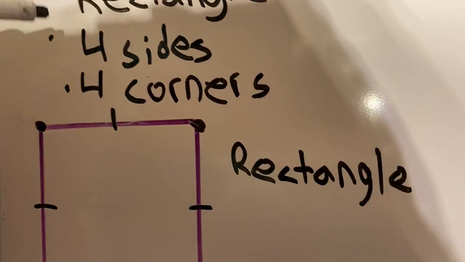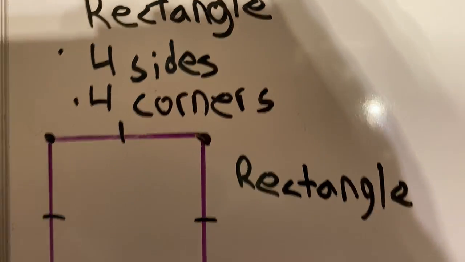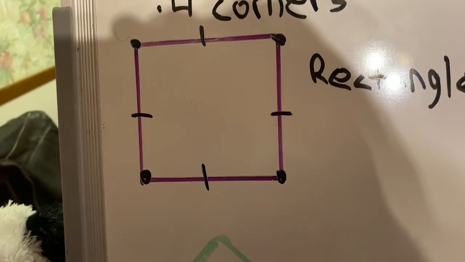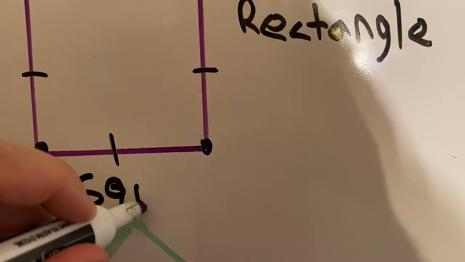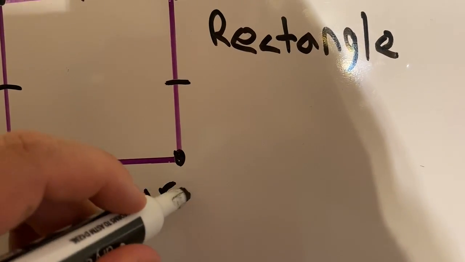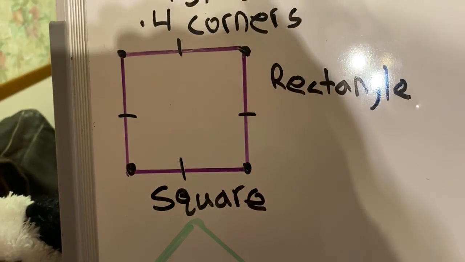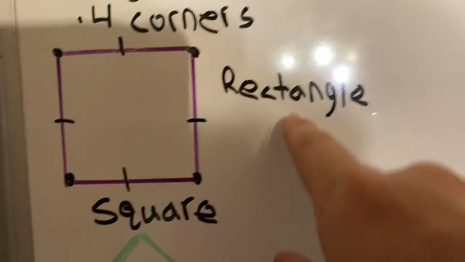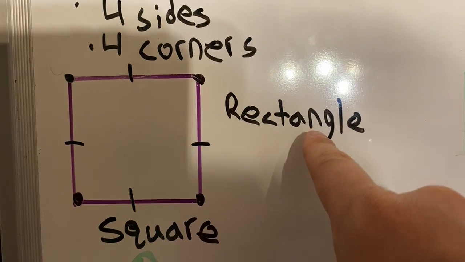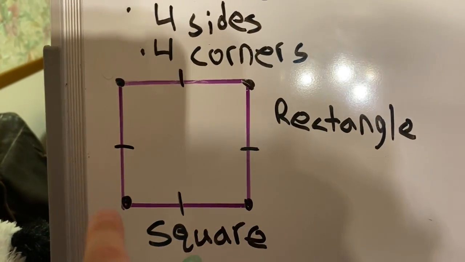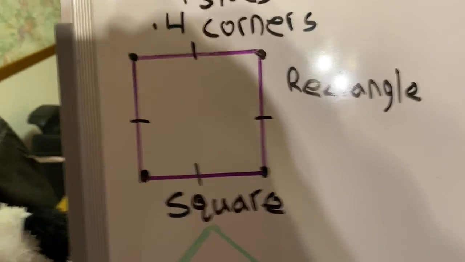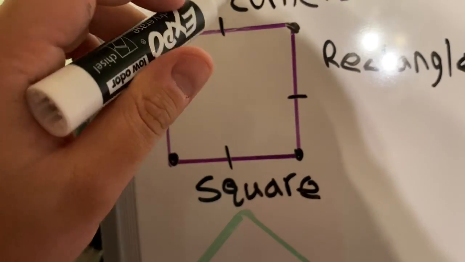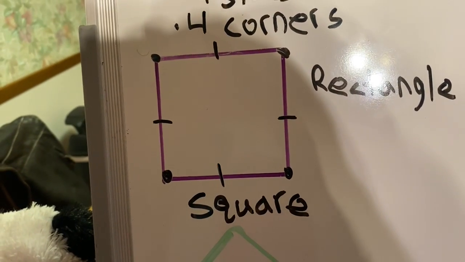Because it's got its four, just like before, it's got 4 sides and 4 corners. But this one's a special rectangle. This one is also called a square. That's right. A square is actually a rectangle because it's got 4 sides and it's got 4 corners, but it's got something else special about it, and that is all of these sides are the same size.